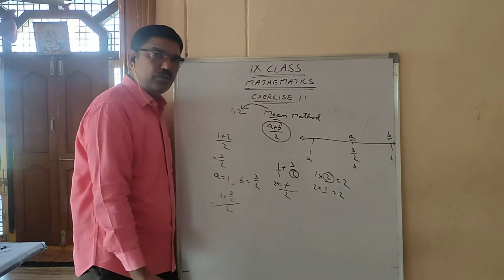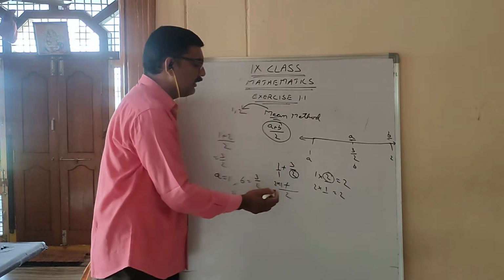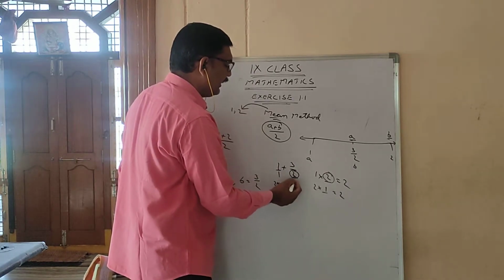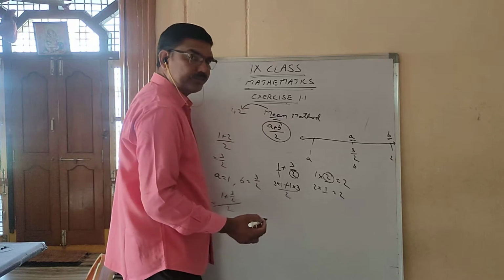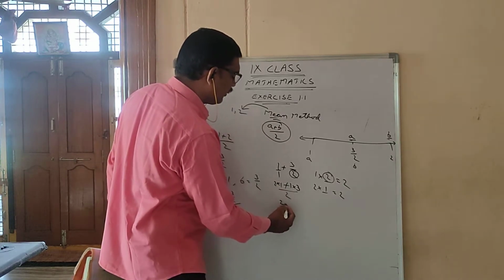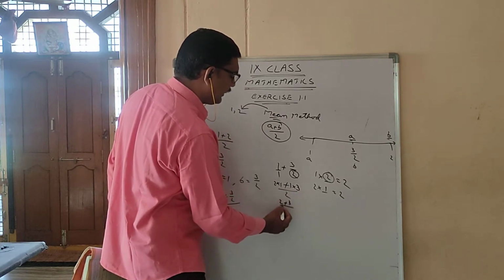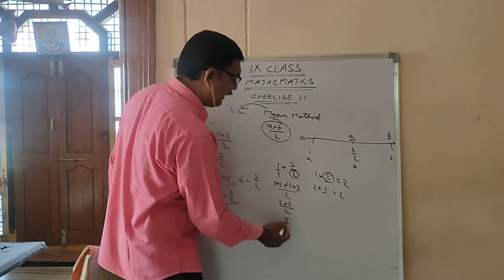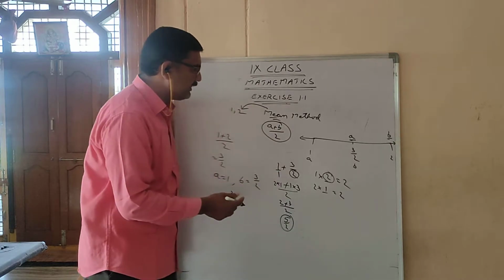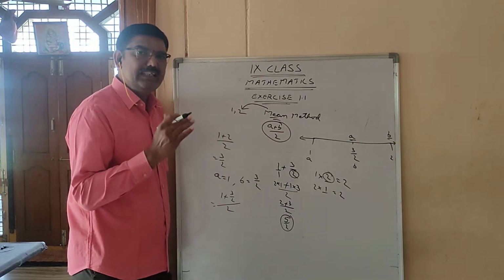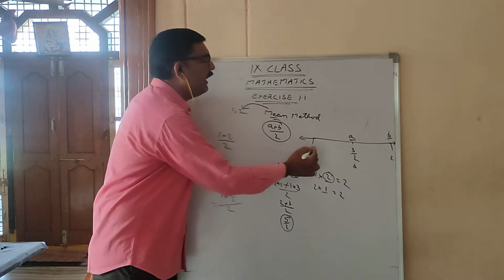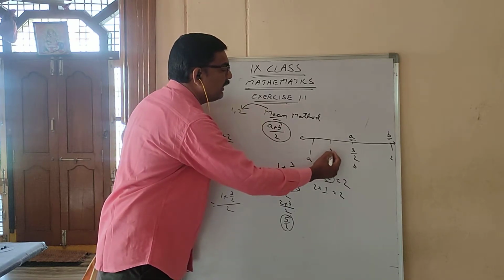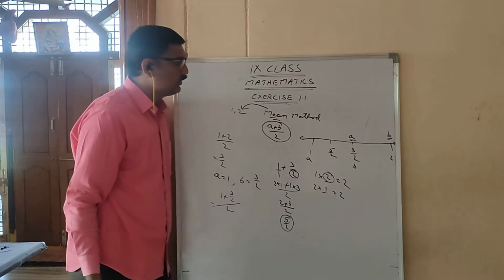How many times will it go? 1 time. 2 ones are 2. So this 1 into its numerator, 3. Next, now 2 ones are 2. 1 threes are 3. 2 plus 3 by 2. What is 2 plus 3? 5. 5 by 2. So what you got is a number exactly between 1 and 3 by 2, which is 5 by 2.